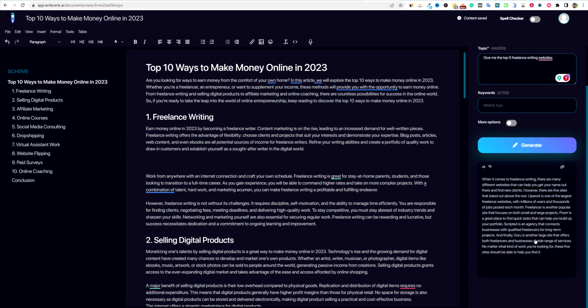It says Guru, Upwork, Freelancer, that's 3 of them. Scripted, so I think it gave us 5. I'm not really seeing where the other one is, but we can generate again. We can thumbs up or thumbs down. I'm going to say copy.